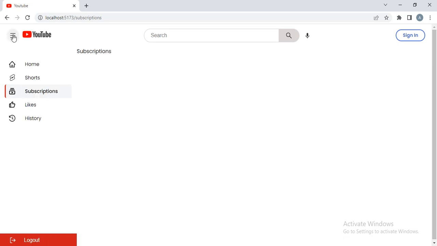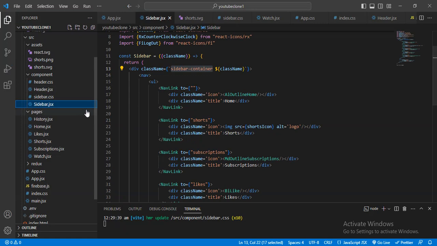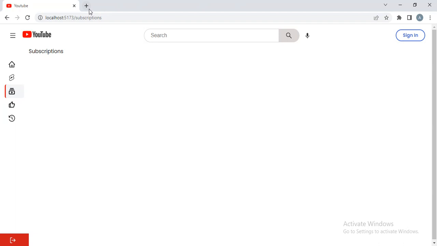And now I want to make this sign out button work. For that I will go to sidebar.jsx, and here I will give one function from Firebase. Let me check which function.